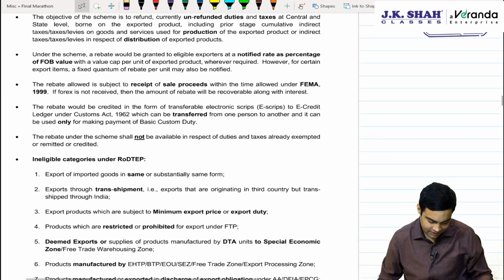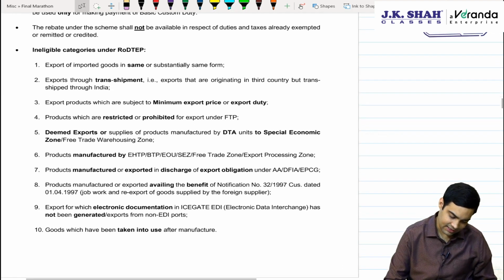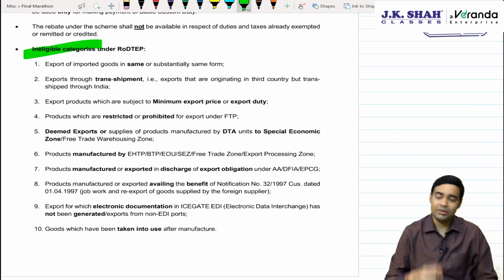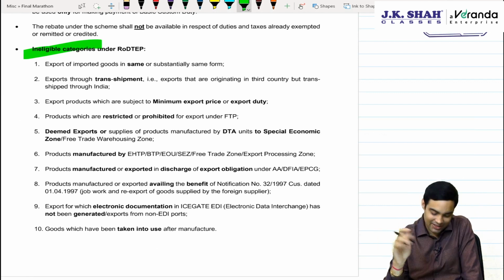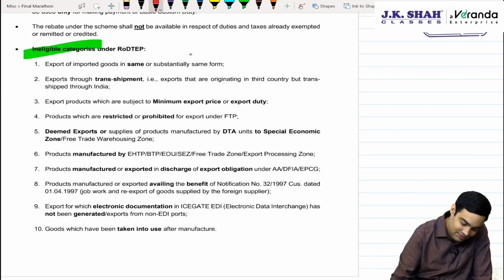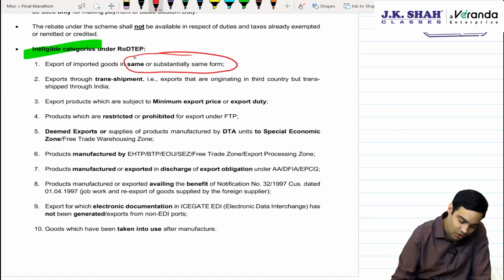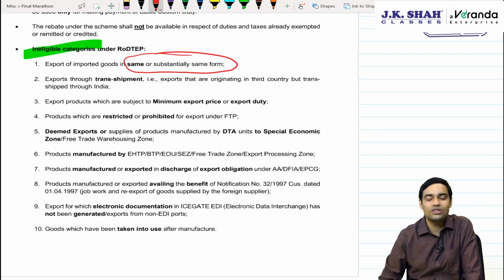The most important thing in this is the ineligible categories. In some cases, in fact a lot of cases, you will not get RODTEP. The first one is if goods imported are being exported in substantially the same form. That means no value addition done, you wouldn't have incurred much on the purchase side, so let me not give you a refund.